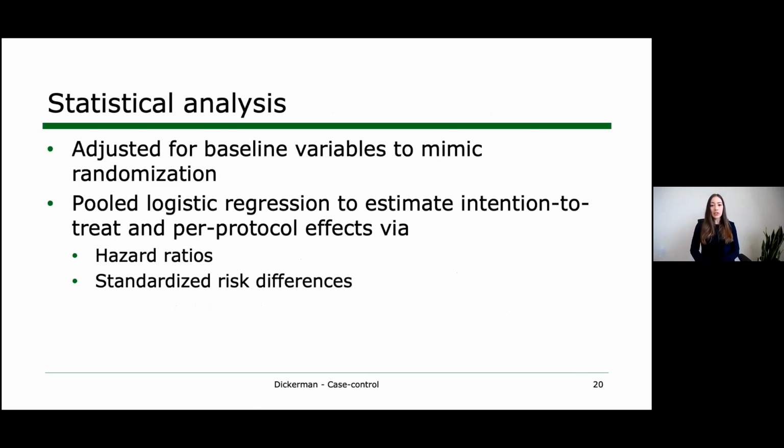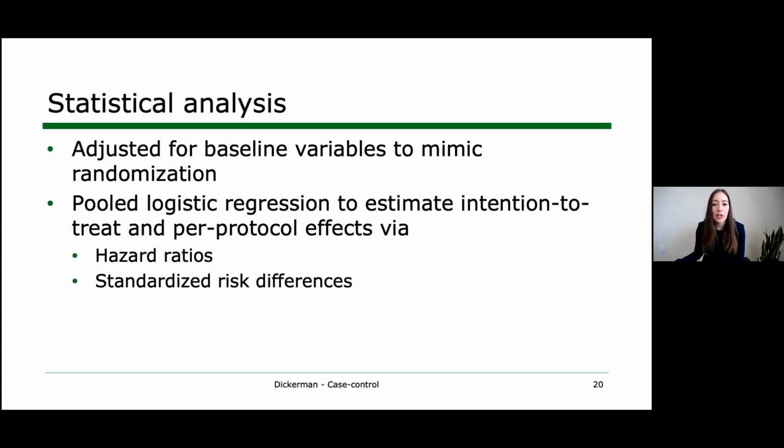For the statistical analysis, this would proceed as for the target trial with adjustment for those baseline variables in an attempt to emulate randomization. Then we could use pooled logistic regression to estimate intention to treat and per protocol effects via hazard ratios, risk differences or survival differences, and survival curves if you'd like.